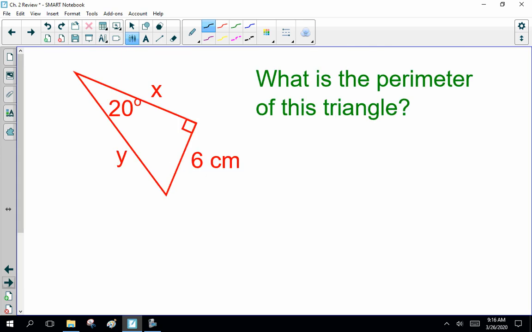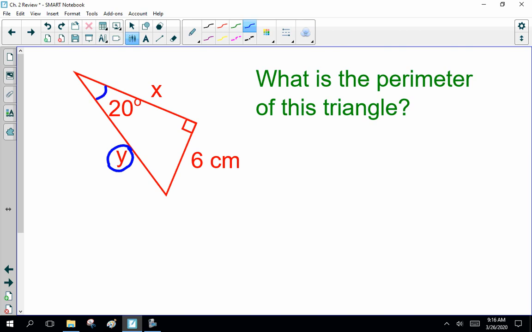Moving on. Perimeter of this triangle. All right, now notice a slight difference. It's not solve, it's perimeter. I like these questions. I could ask, what's the area? Area is half the base times the height. In this case, I'm asking perimeter, so we have to solve for side x and side y. Now, I'm arbitrarily going to solve for side y first because I can.